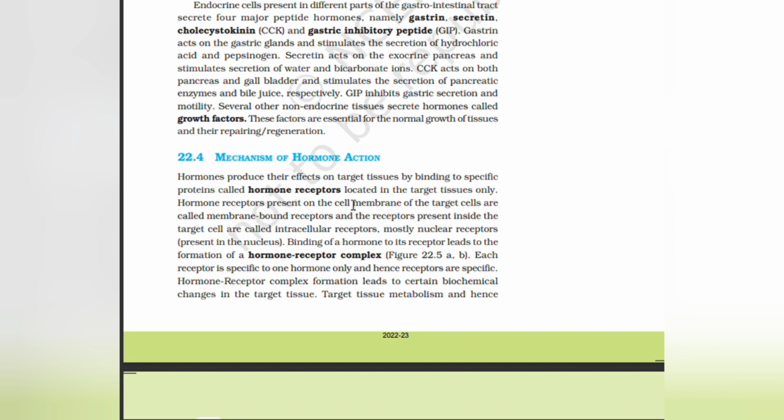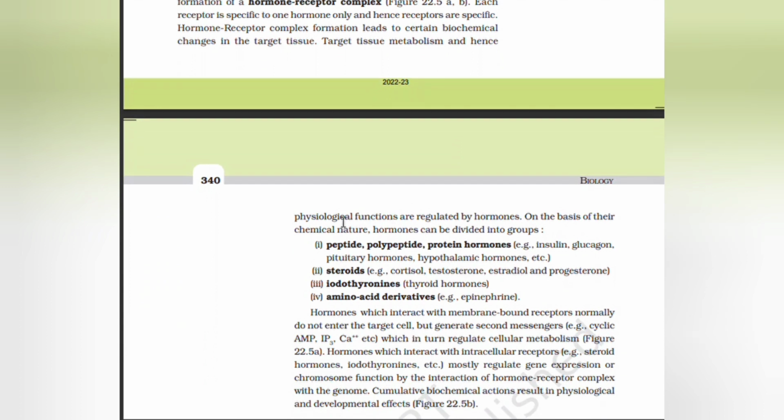Hormone receptors present on the cell membrane of the target cells are called membrane-bound receptors, and the receptors present inside the target cell are called intracellular receptors, mostly nuclear receptors present in the nucleus. Binding of a hormone to its receptor leads to the formation of a hormone-receptor complex. Each receptor is specific to one hormone only, and hence receptors are specific. Hormone-receptor complex formation leads to certain biochemical changes in the target tissue. Target tissue metabolism and hence physiological functions are regulated by hormones.